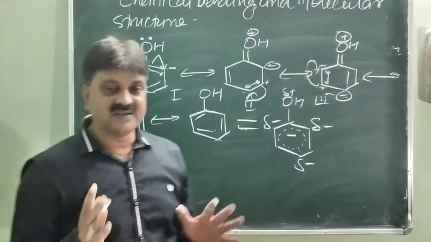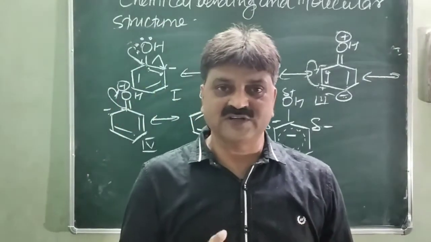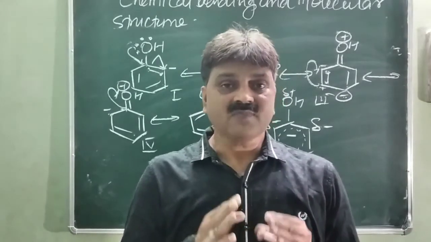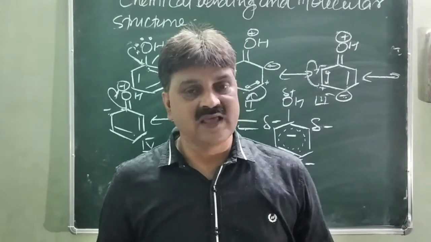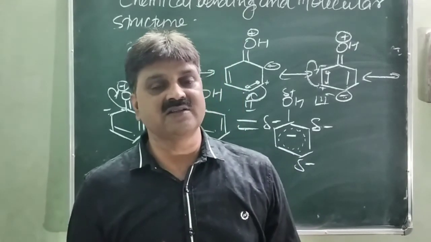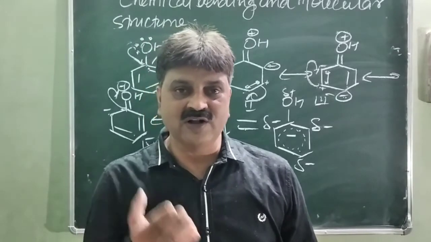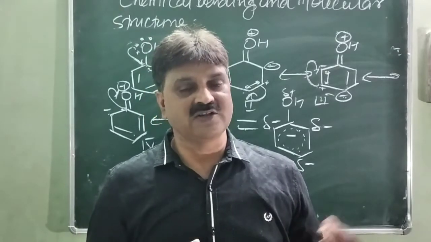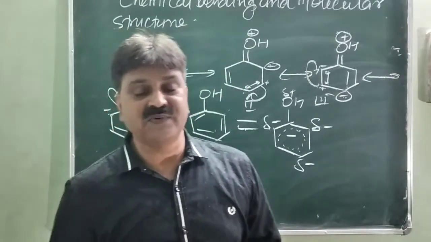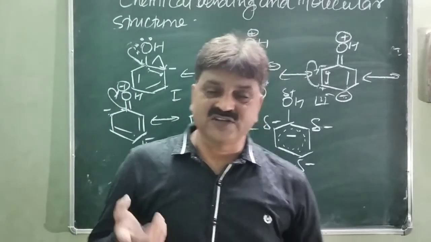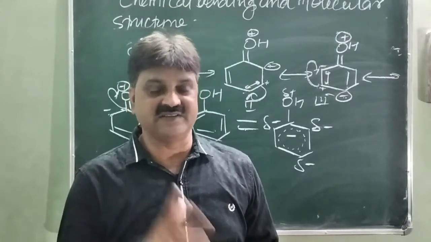Whenever the single structure of a compound is not able to satisfy all the properties of the compound, it requires more than one structure. All the possible structures are called the resonating structures, and the structure which is intermediate between all the resonating structures is called the resonance hybrid. The difference of energy between the resonance hybrid and any one of the resonating structures is called the resonance energy.